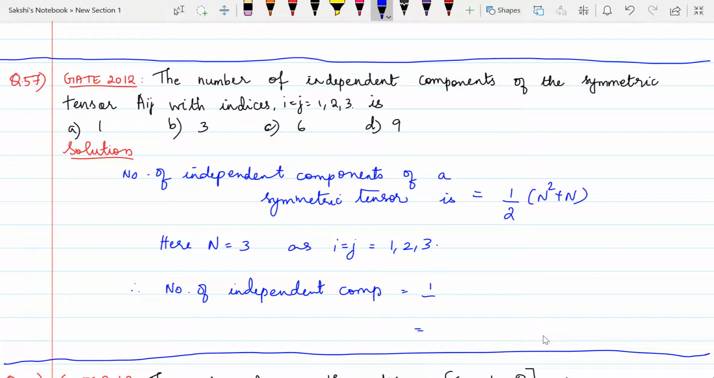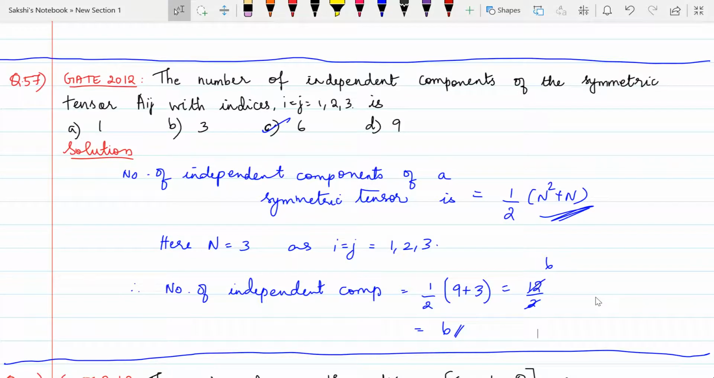So now we are going to just use half into n square, which is 9, plus n, which is 3. Therefore 12 by 2 gives us 6. The correct answer will be 6. Just remember the correct formula for symmetric and for antisymmetric. It just varies by a sign.